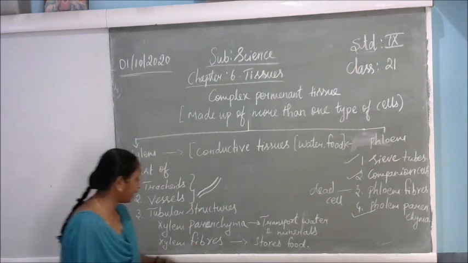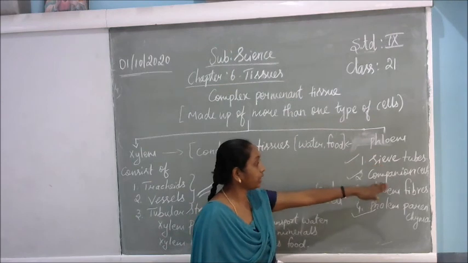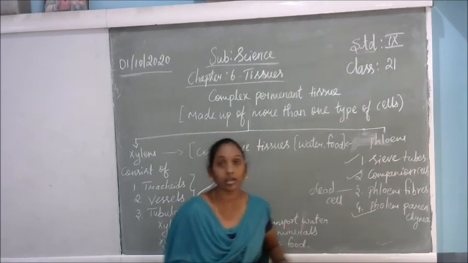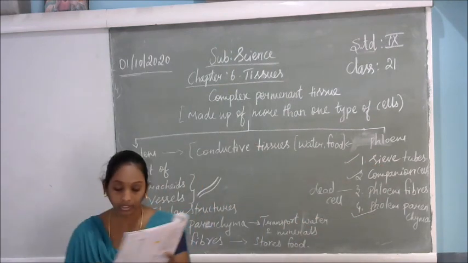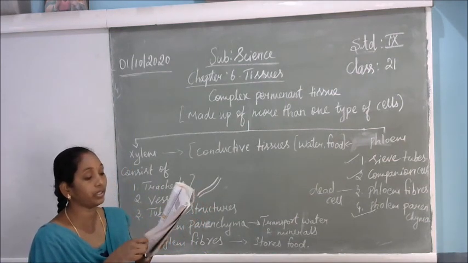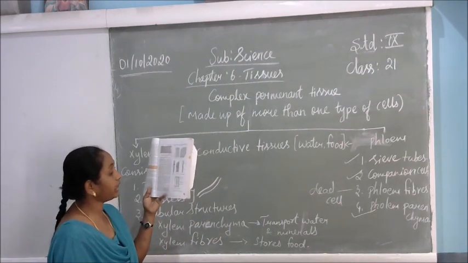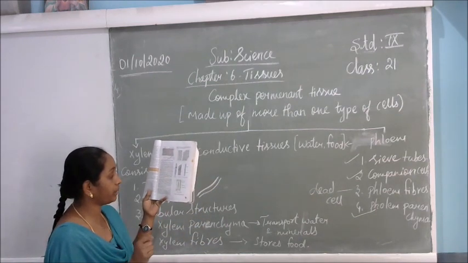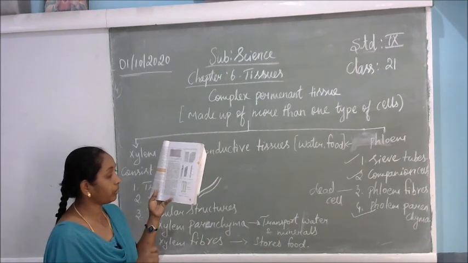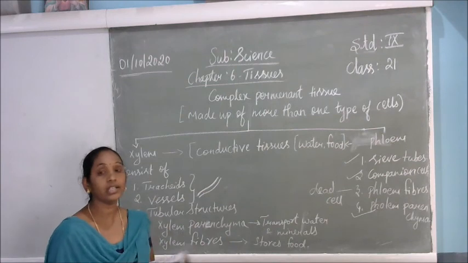On page number 73, under types of complex tissue structures, they have given the details about where exactly the sieve tubes, phloem parenchyma and companion cells are present. Refer to the textbook for the structure.